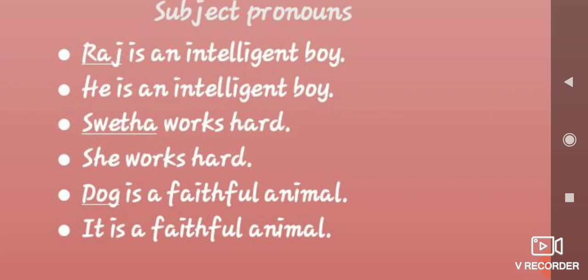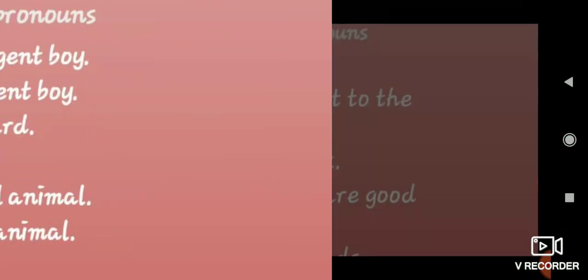Similarly here, in the first sentence I have given the subject, and in the second I am replacing it with the pronoun. Raj is an intelligent boy. Instead of Raj you can use the pronoun he. Then Shweta works hard. Instead of Shweta you can use she. In the third sentence it is a dog, so you use the pronoun it. It is a faithful animal. It's basic, children. In the previous class itself you would have studied that. Since some new students are there, I'm going through it from the beginning.